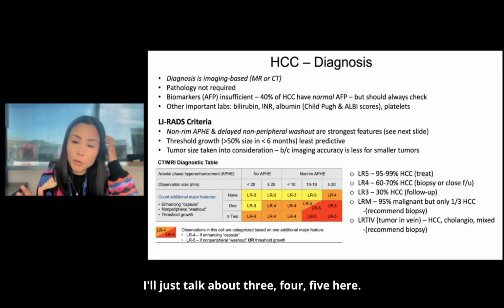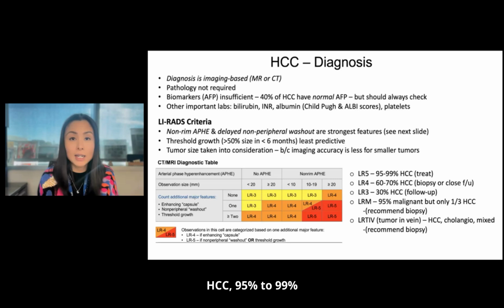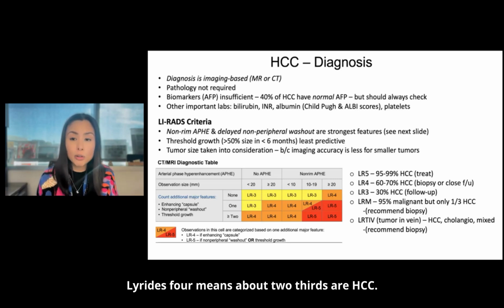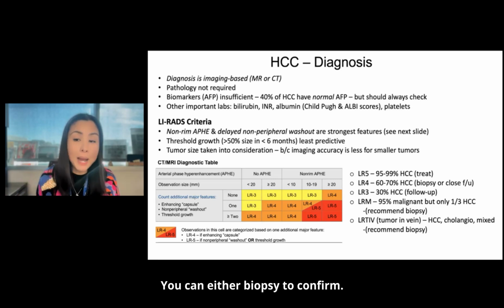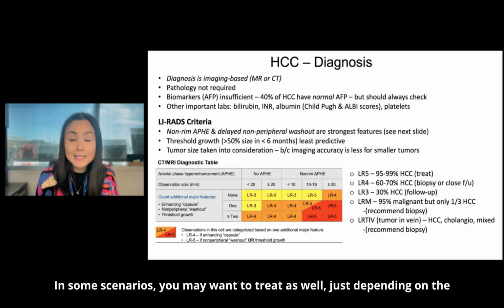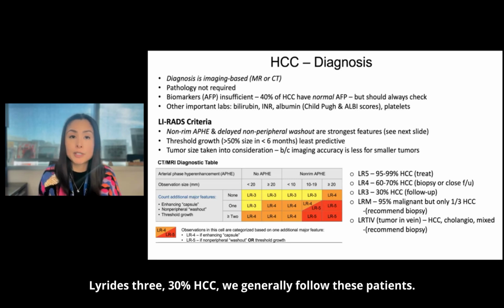I'll just talk about 3, 4, 5 here. If a tumor is graded as LIRADS 5, then that is almost definitely HCC, 95 to 99%, and we treat those tumors. LIRADS 4 means about 2/3 are HCC. You can either biopsy to confirm. We tend to do close follow-up. In some scenarios, you may want to treat as well, just depending on the whole context. LIRADS 3, 30% HCC, we generally follow these patients.